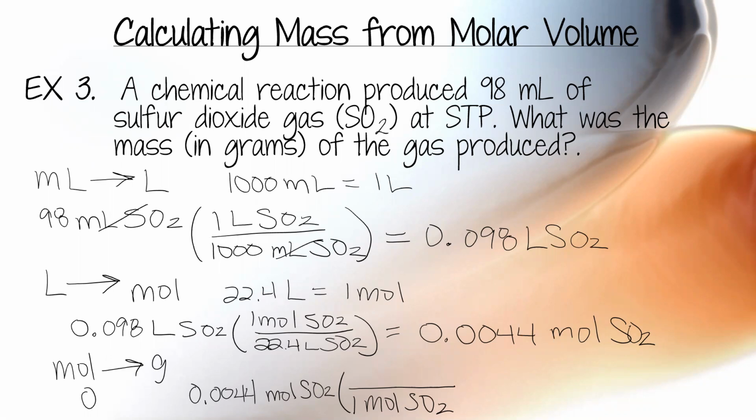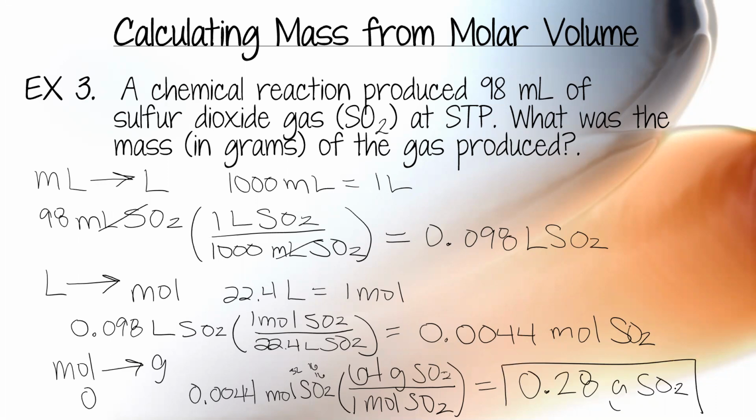Well, I know that sulfur is about 32 grams, looking at my periodic table, and oxygen's about 16, and I have 2 of them. So 32 plus 16 plus 16 gives you about 64. Just molar mass. Do you know how to do that? You've been doing that forever. Okay, so 0.0044 times 64 divided by 1. My final answer is 0.28 grams of SO2. I went from milliliters to liters, liters to moles, moles to grams.